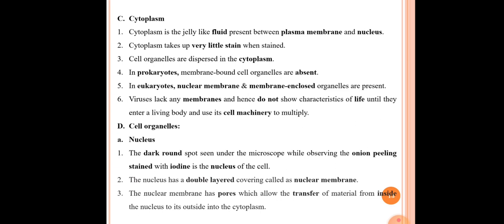The fourth point here is in prokaryotes, membrane bound cell organelles are absent. The fifth point here is in eukaryotes, nuclear membrane and membrane enclosed organelles are present. Okay, so this is the differentiating point between the prokaryotes and eukaryotes. In case of prokaryotes, the membrane bound cell organelles are absent, and in case of eukaryotes, the nuclear membrane as well as membrane enclosed cell organelles are present.